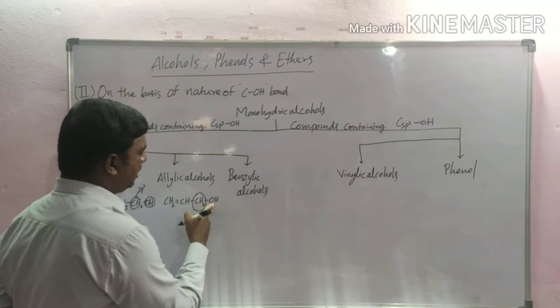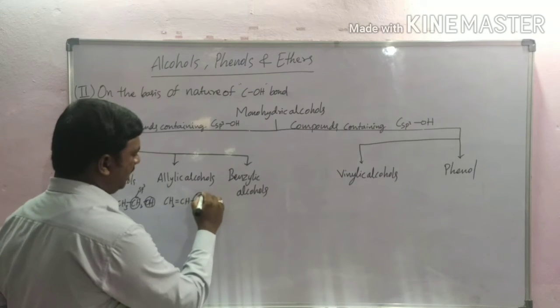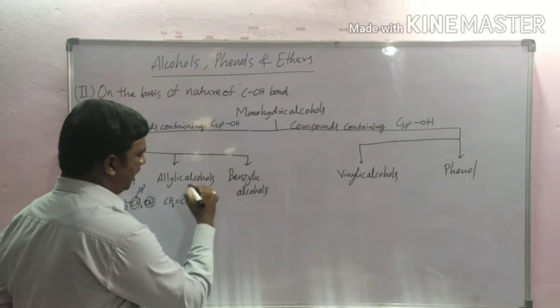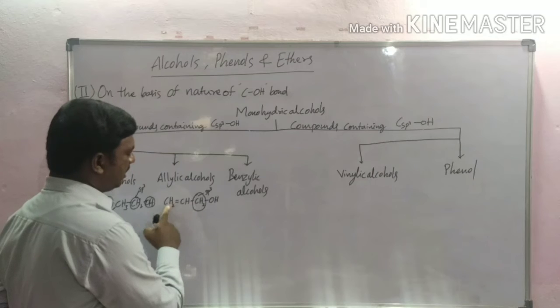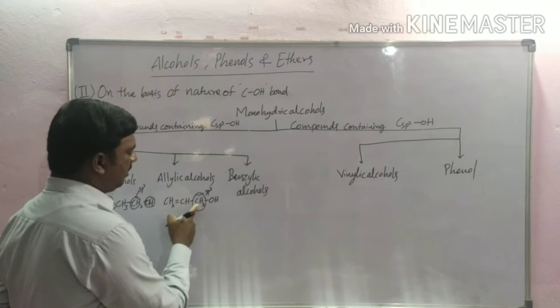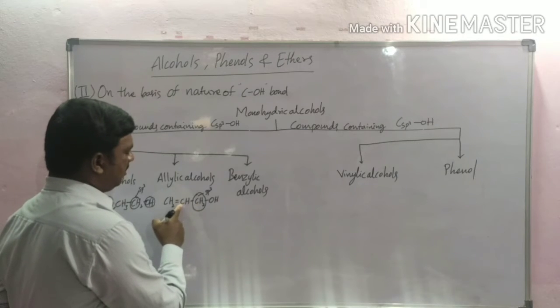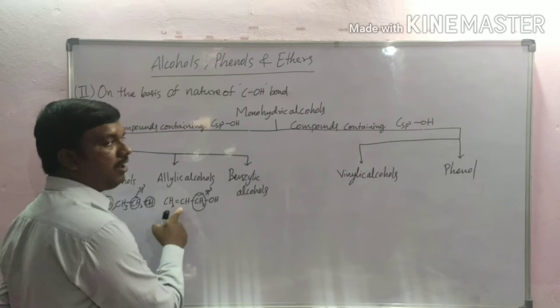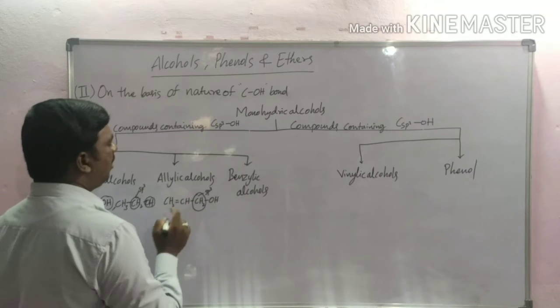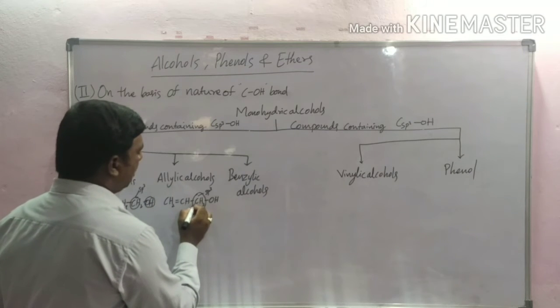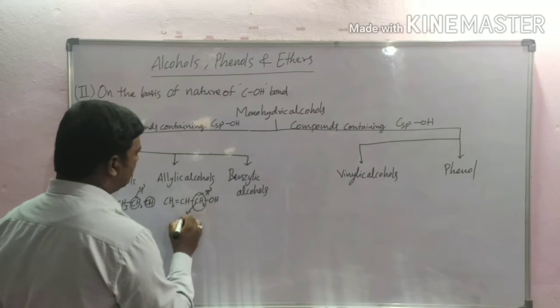Here, the hydroxyl group is attached to an sp3 carbon atom. This carbon is attached to a carbon-carbon double bond, one of the carbon atoms of the alkene, and it is called an allylic alcohol, and this carbon is called the allylic carbon.